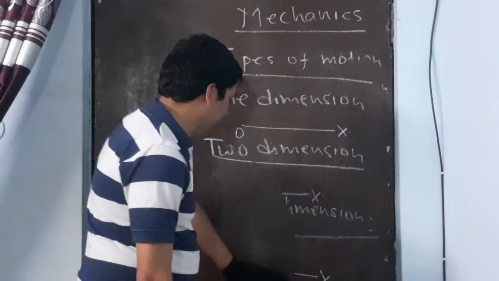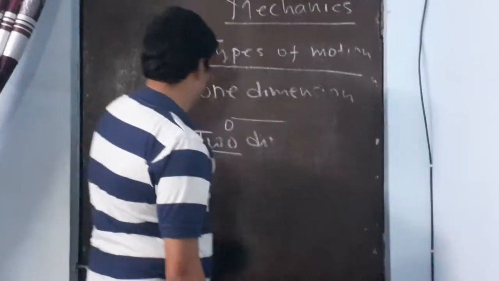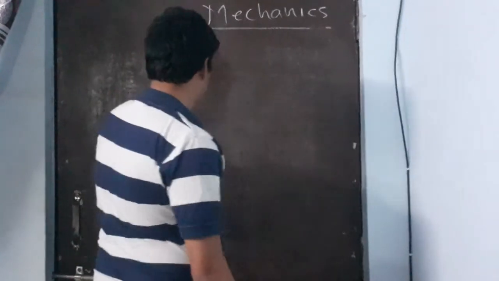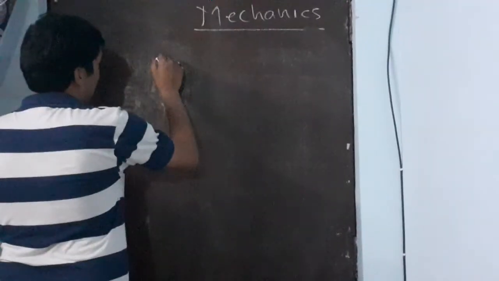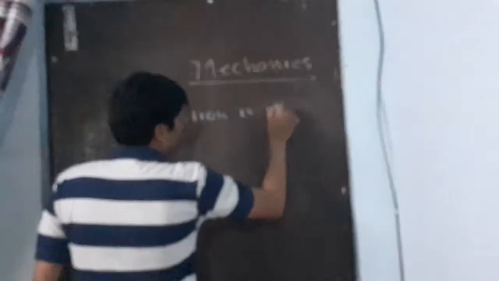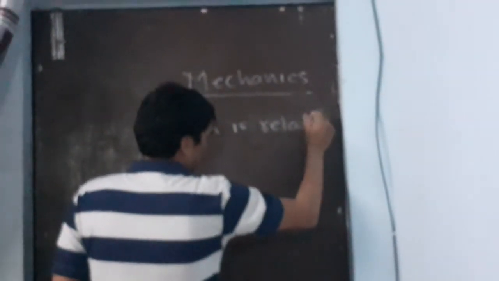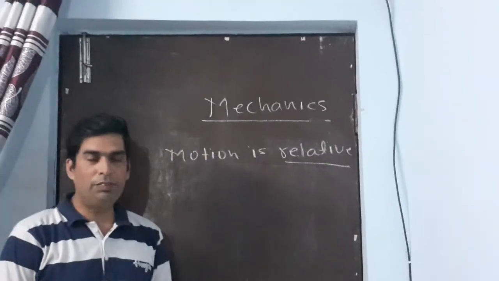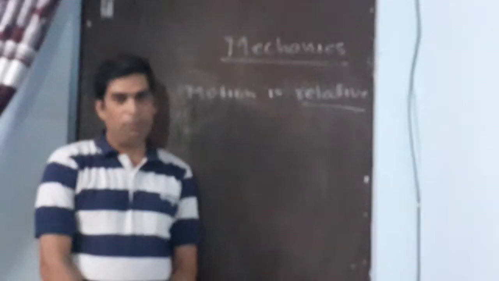Now we'll move to the next topic, and that is that motion is relative. Relative means we are comparing the motion of a body with respect to another component.